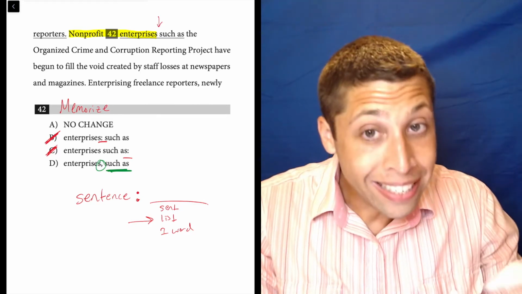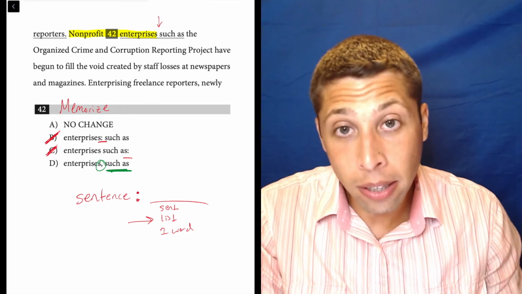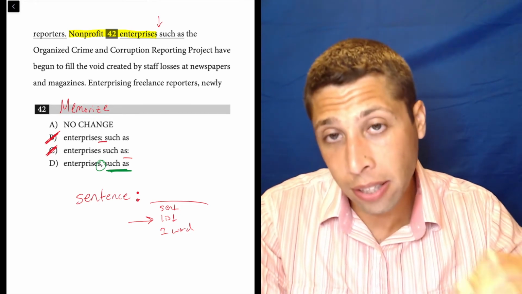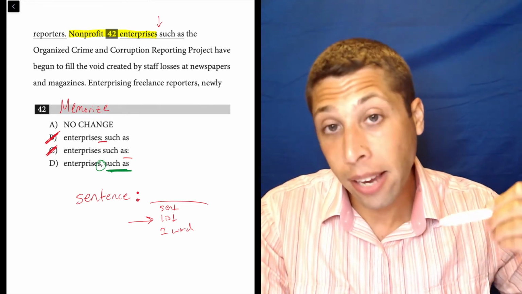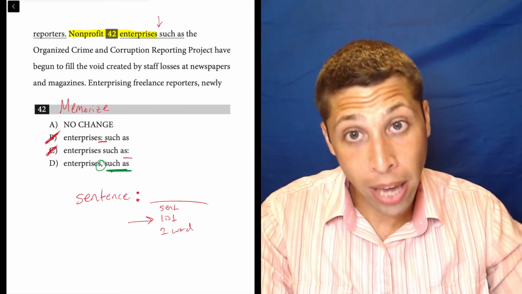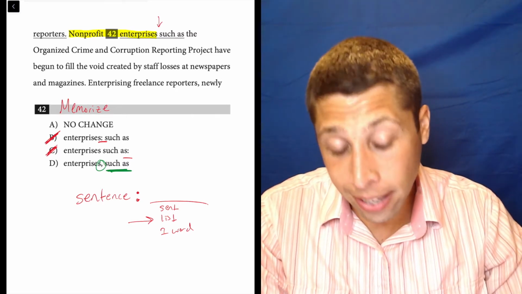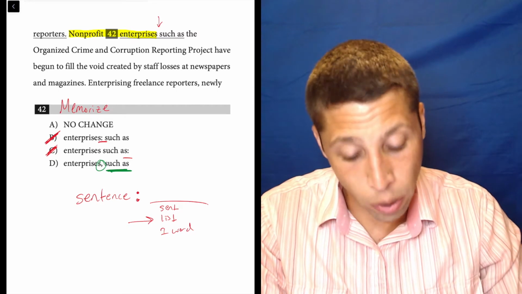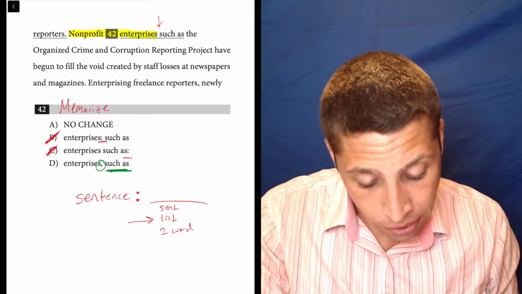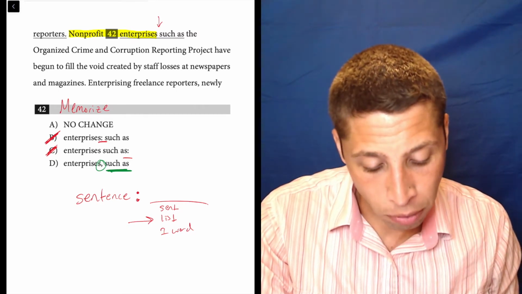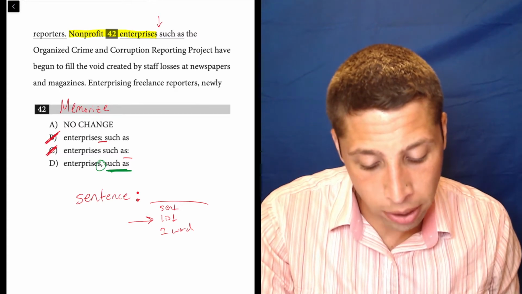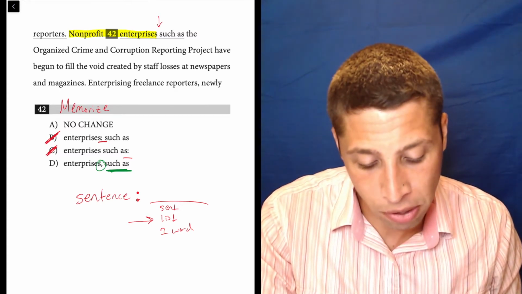Well, if we did, then that would mean that something about the structure of the sentence is shifting. And in this case, that would be like an interruption. And so that's okay as long as we end the interruption somewhere. So let's scan the sentence. Where does the sentence continue? Nonprofit enterprises, such as the Organized Crime and Corruption Reporting Project, have begun to fill the void created by staff losses at newspapers and magazines.